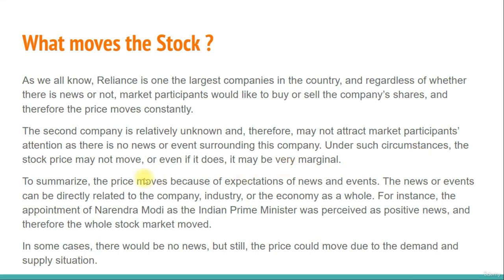So, to summarize, the price moves because of expectations of news and events. The news or events can be directly related to the company, industry, or the economy as a whole. For instance, the appointment of Narendra Modi as the Indian Prime Minister was perceived as positive news, and therefore the whole stock market moved. In some cases, there would be no news, but still the price could move due to the demand and supply situation.